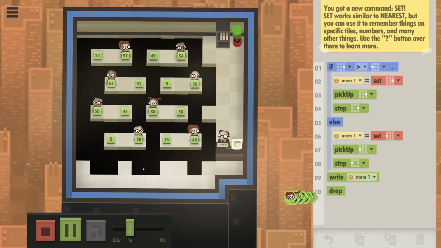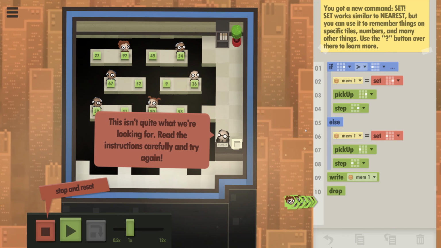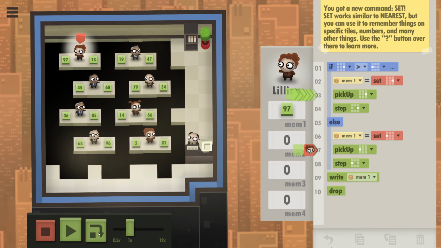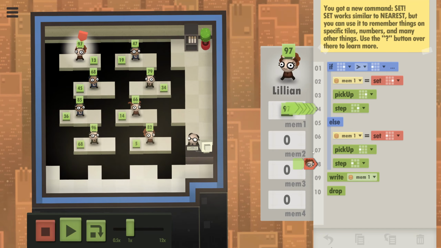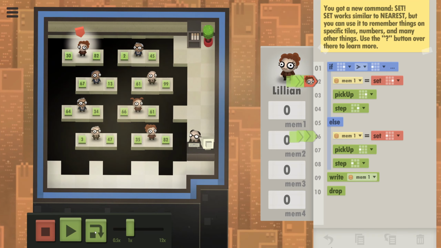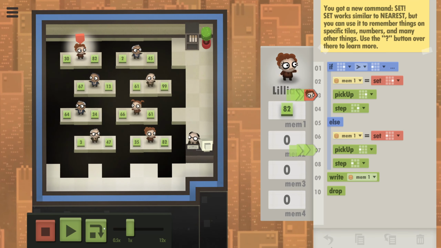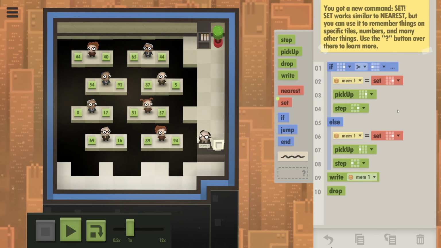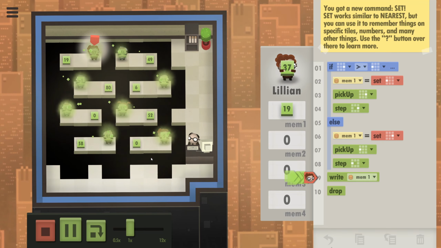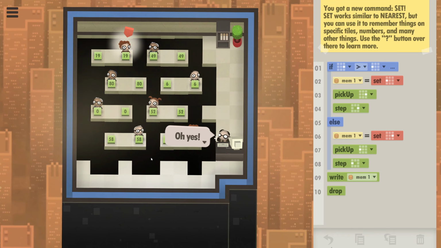We pick up the big one. Why did that not work? You look at that one, you pick that one up. And right now you have what in your memory? You write 82, you're writing the wrong one. I guess we should do this then. Would that work? Yes. So that works.